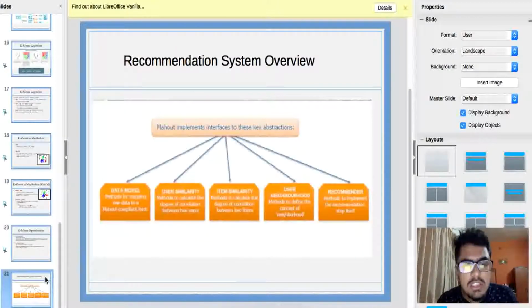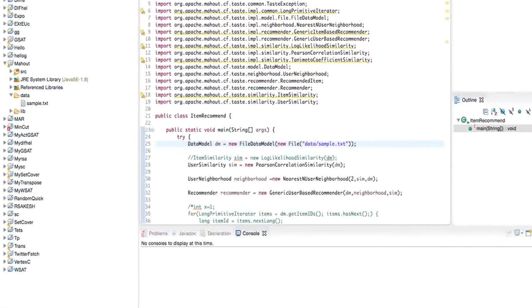Now we'll also see a recommendation system demo in this screencast. So this just lists out the interfaces that Mahout has for recommendation systems. We'll see in detail what these interfaces are in our demo.